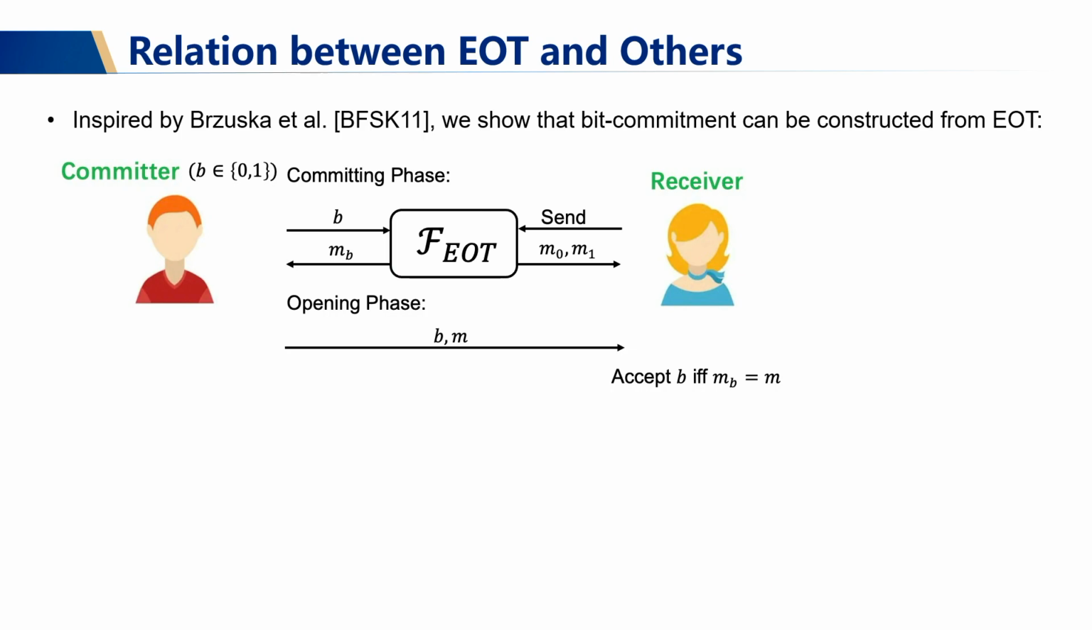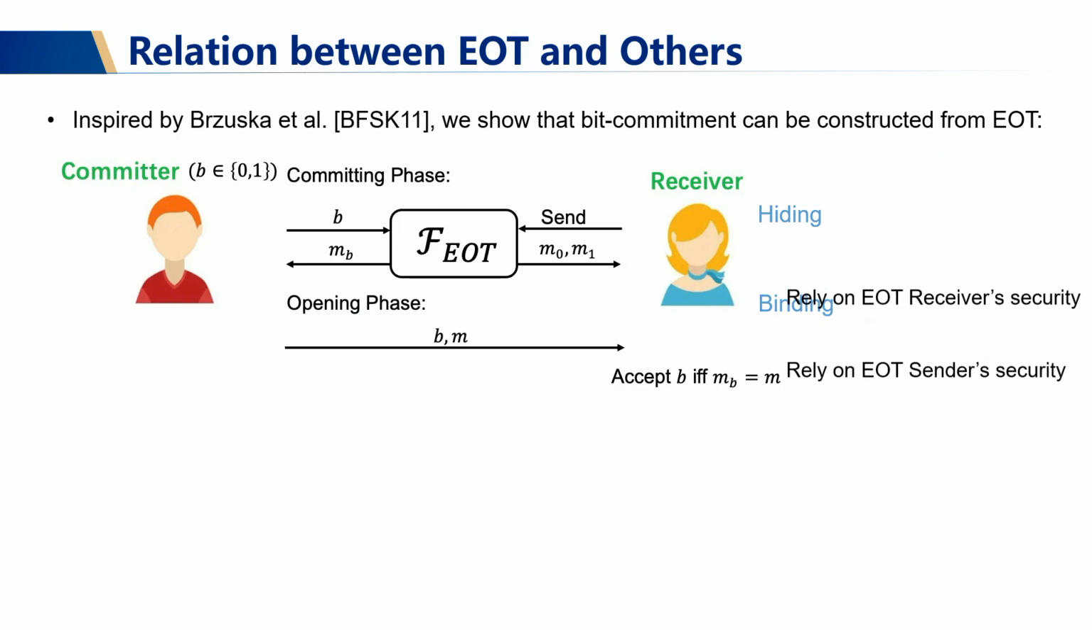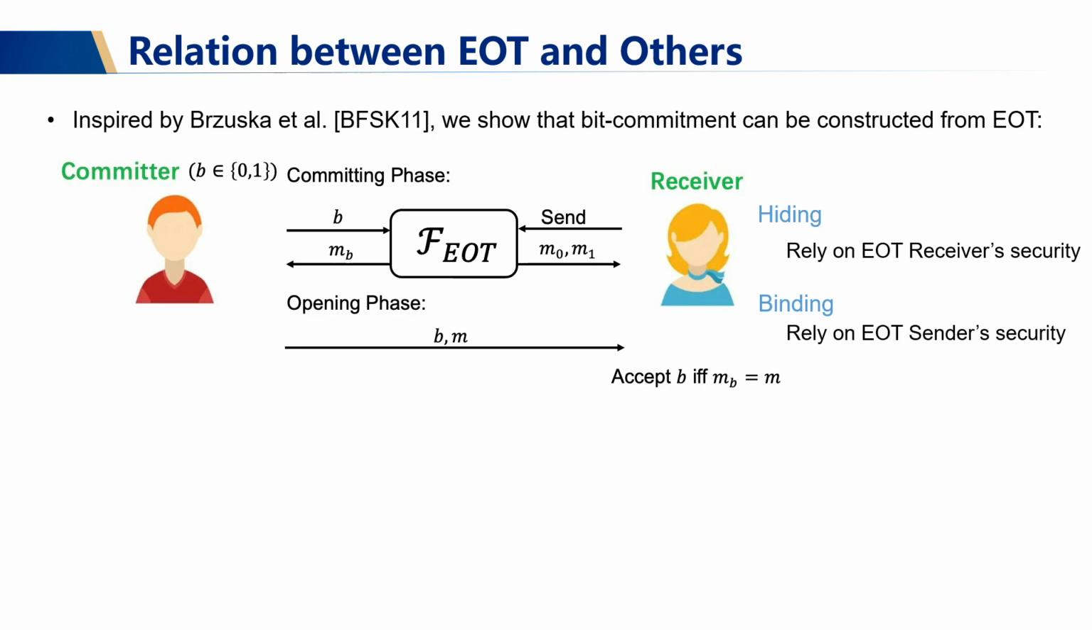And this construction is quite simple, but it is secure, and I will show you why. Typically, a commitment protocol requires two properties, namely the hiding property and the binding property. We will observe that if the malicious receiver can break the hiding property, which means the malicious receiver can tell which OT message was received by the committer, then we can build a reduction to break the EOT receiver's